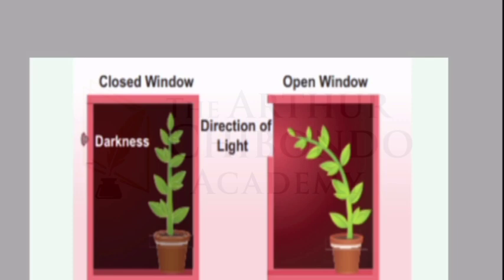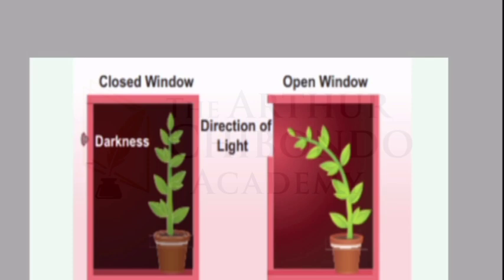If you were to observe how this plant will be growing, it will be growing straight, because there is no light detected by the shoots or the leaves, especially the shoots. So there is no light perceived by the shoots, and as a result, it will be growing straight like that.